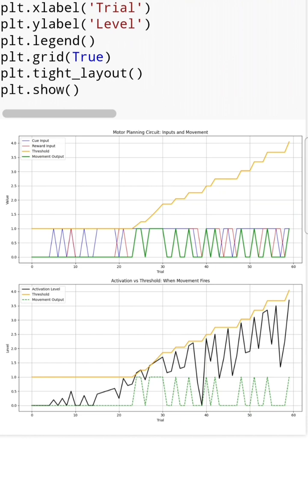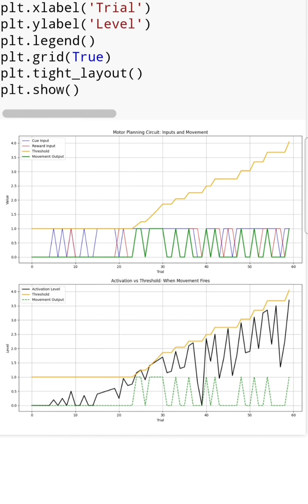Now notice something interesting: the threshold remains flat until around trial 24, and then it starts to rise. That's because the neuron only increases its threshold when it fires. Early on, the combined cue and reward inputs are not strong enough to trigger movement, so the threshold stays unchanged. Once input grows stronger and movement begins, the threshold increases to make future action harder, just like how repeated actions become harder to initiate without stronger motivation.